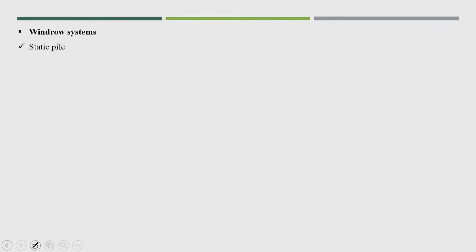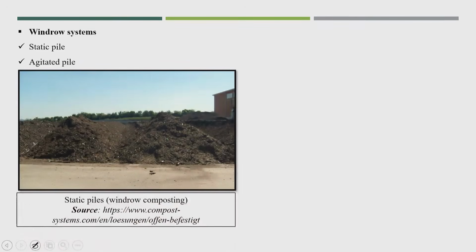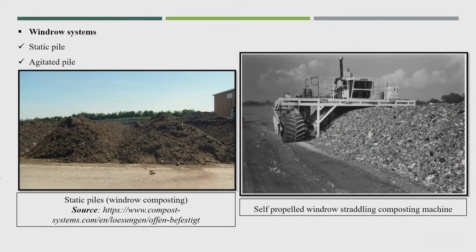Now, windrow system. There will be static piles or agitated piles. A simple static pile means the piles are not getting agitated. And this is a self-propelled windrow composting machine. I think this machine will make the entire material in this particular shape. As per my information, in India we do not have such machines.